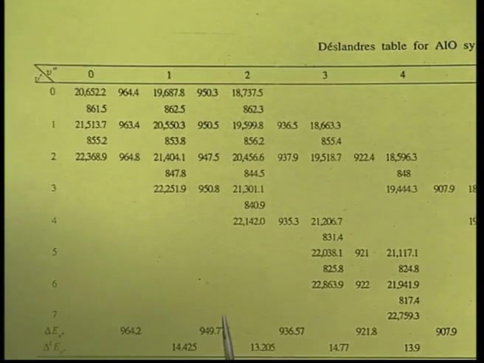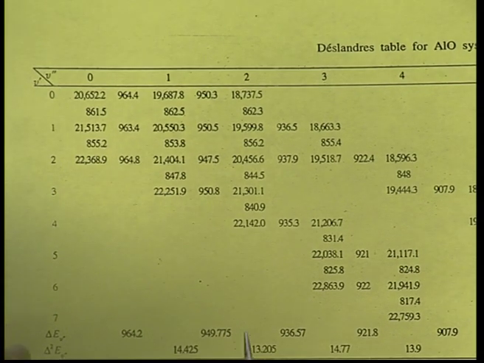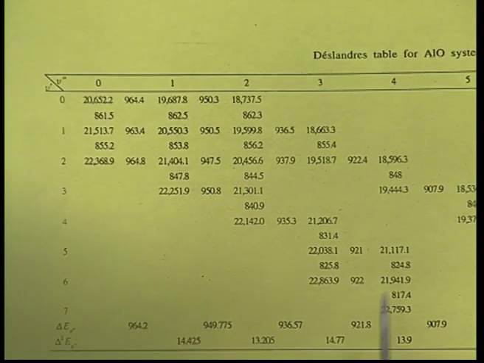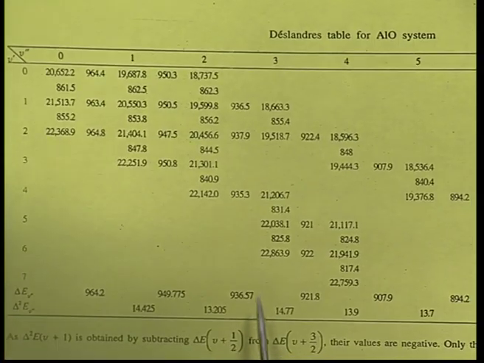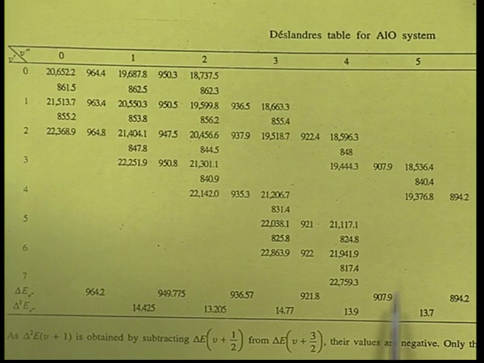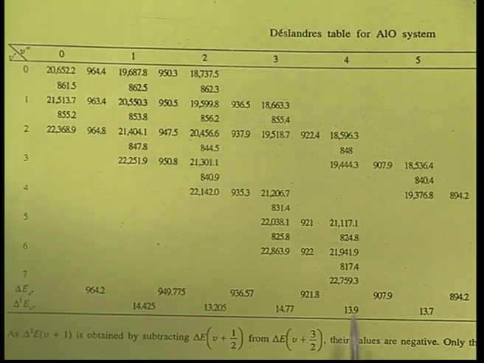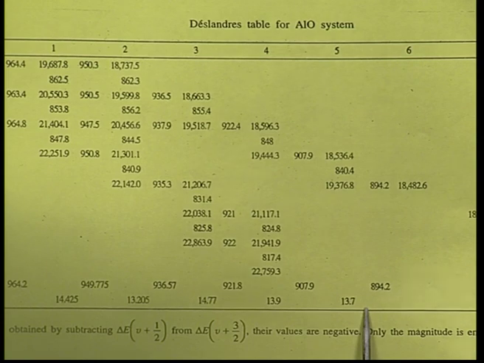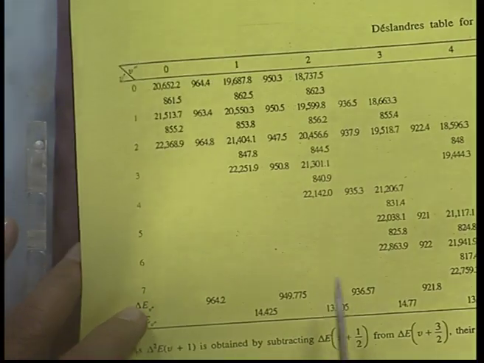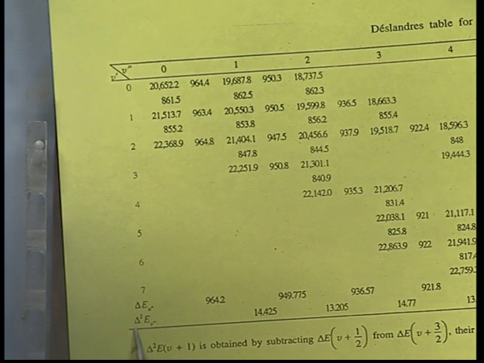So, once that is understood, we will take the second difference. This is the first difference average of this column, and this is another column, and if you take the difference between these two, this is called the second difference. Similarly, this is the second difference of these two, this is the second difference of these two, and this is the second difference of these two, and all these second differences put together are called delta square E V double dashed.